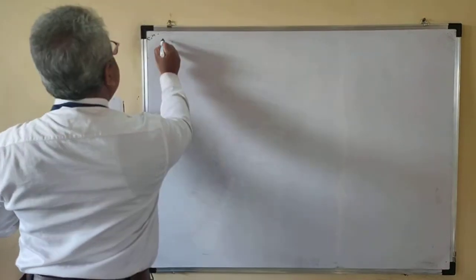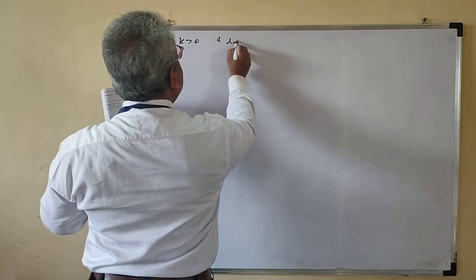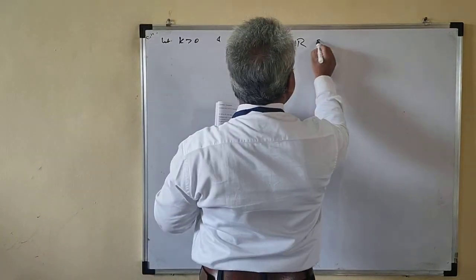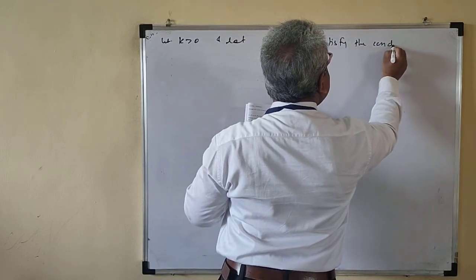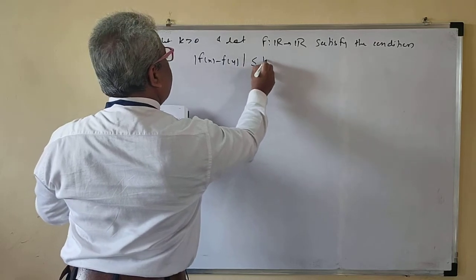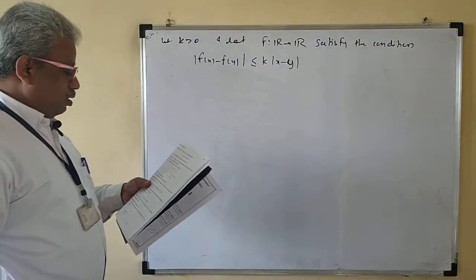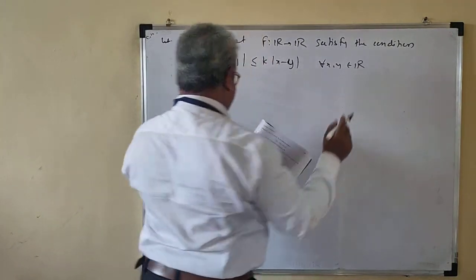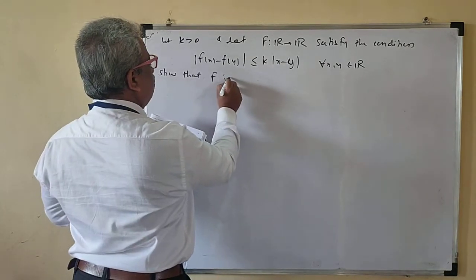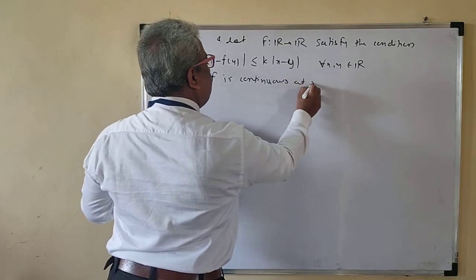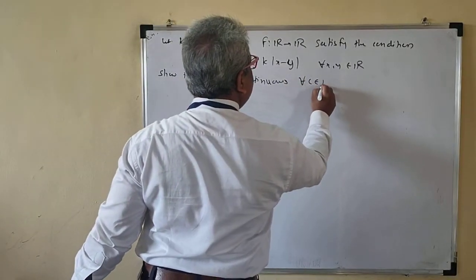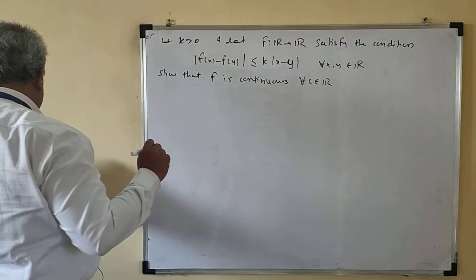Let k be greater than 0 and let f from R to R satisfy the condition: mod of f of x minus f of y is less than or equal to k mod of x minus y for all x, y belonging to R. Show that f is continuous for all c belonging to R.